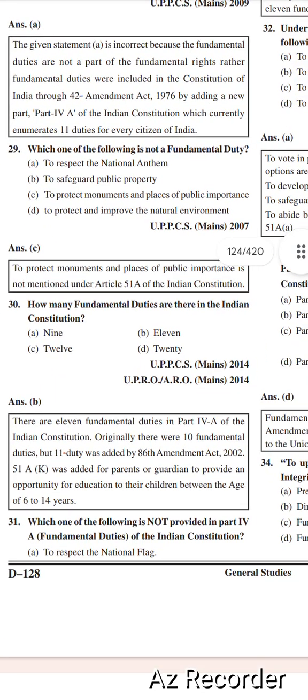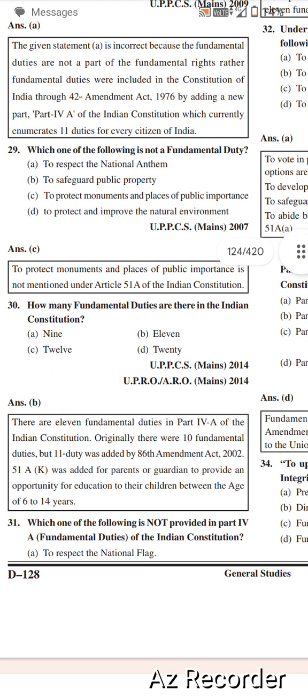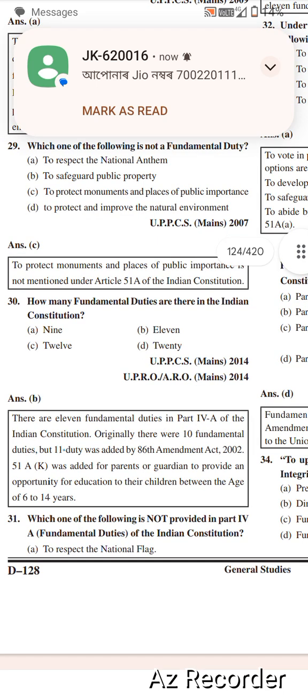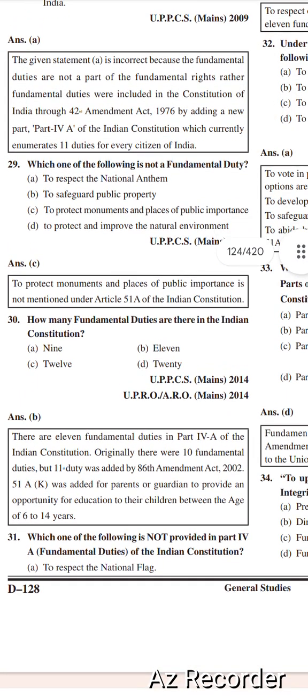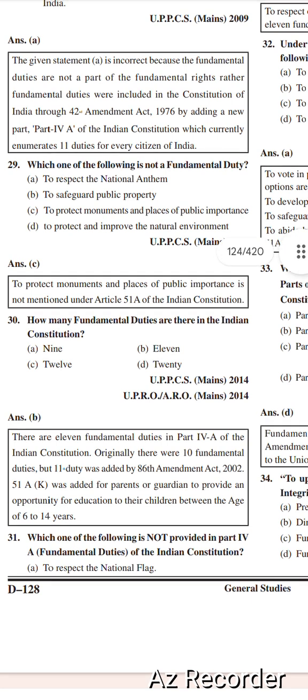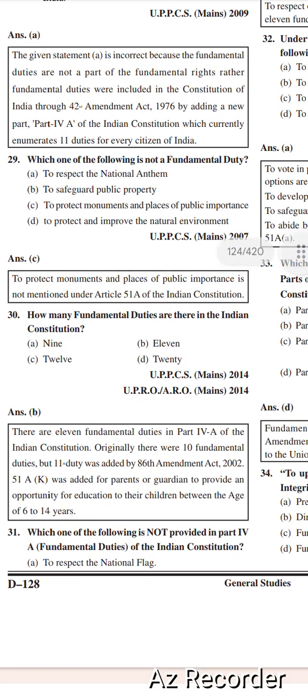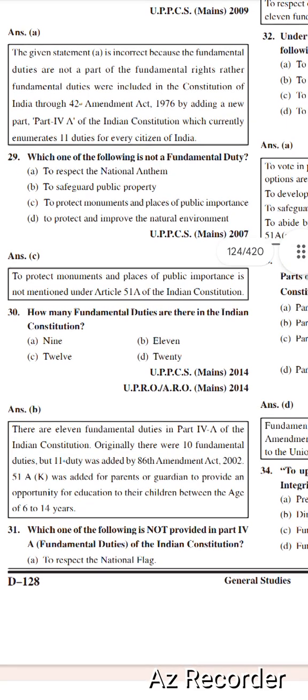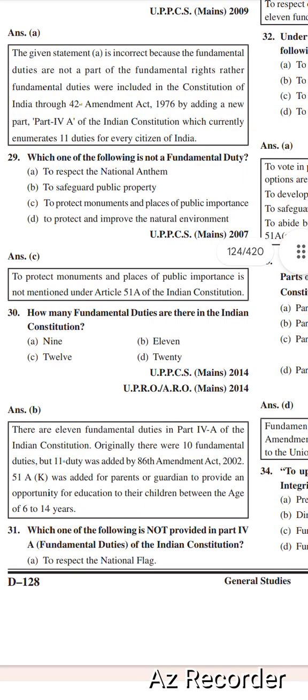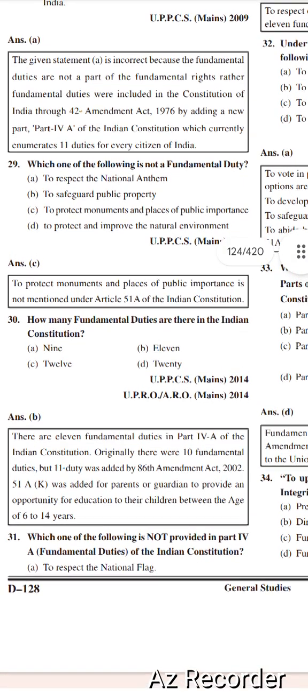Next, how many fundamental duties are there in India? 9, 12, 11 and 20. Right option is option B. There are 11 fundamental duties in Part 4A of the Indian Constitution. Originally there were 10 fundamental duties, but one more duty was added by the 86th Amendment Act 2002: 51A Clause K, for parents or guardians to provide an opportunity for education to their children between the age of 6 to 14.